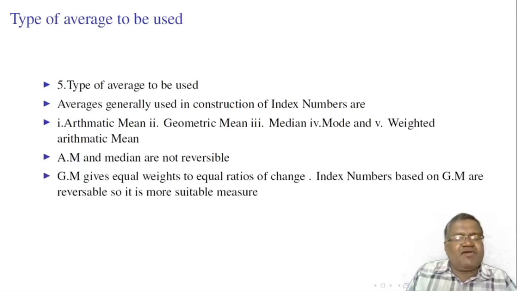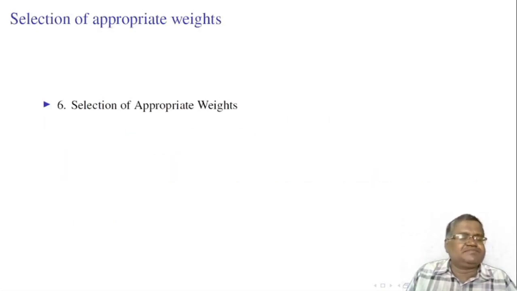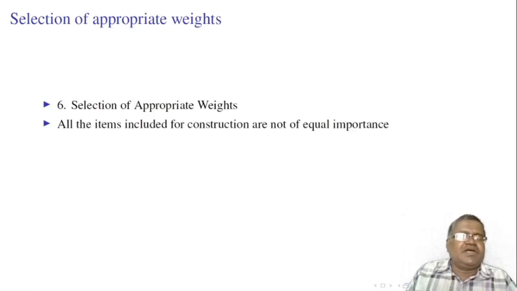Geometric mean gives equal ratios of change. Index numbers based on geometric mean are reversible, so it is a more suitable measure. If greater accuracy is needed by eliminating the extreme values, arithmetic mean may be preferred to construct index numbers. The selection of appropriate weights is another step in construction of index numbers. All items included for construction are not of equal importance. The commodities we are using may vary according to their relative weightage.